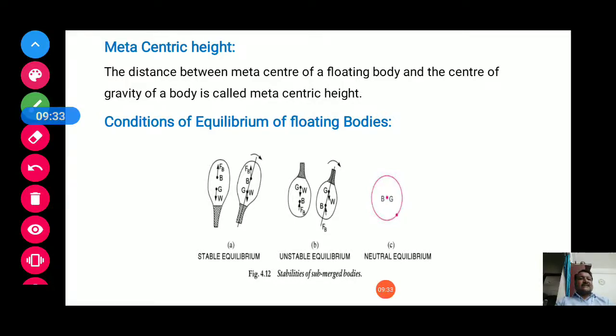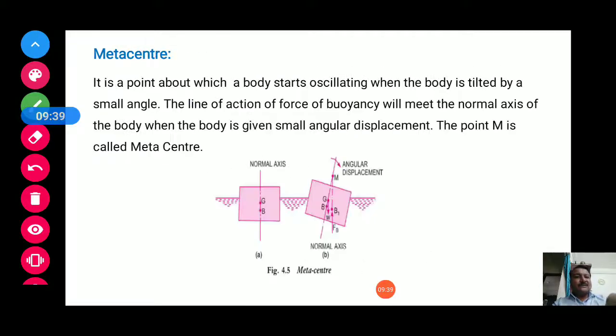Now we are going to refer to the previous figure. This is point G, and this is the point M. So the distance between these two, G and M, is called the metacentric height.